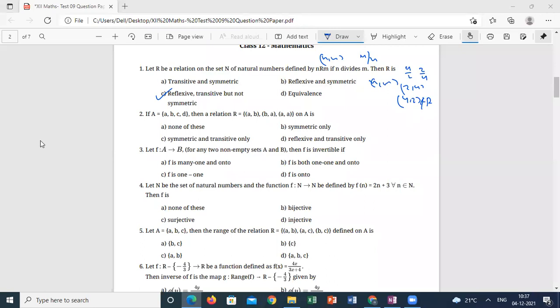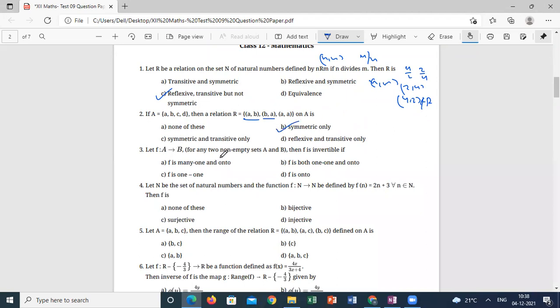Second question. A, B, C, D are the elements of A. The relation is A comma B, B comma A, and A comma A. How can we discuss this question? A comma B is part of the relation. A comma A is there. B comma B is not there. Is it possible to say this is reflexive? It's not reflexive. And it is not transitive. Only symmetric. Very clearly, A comma B is there, B comma A is there. It is symmetric. So the answer is only symmetric.